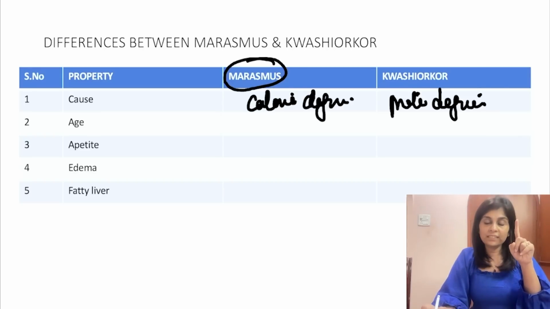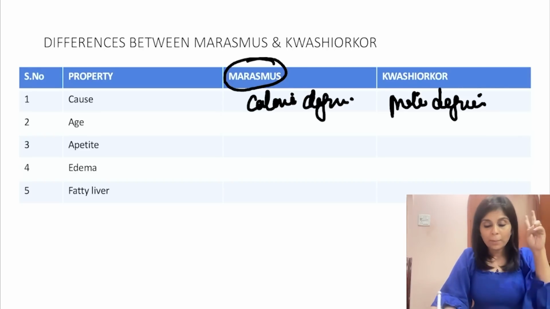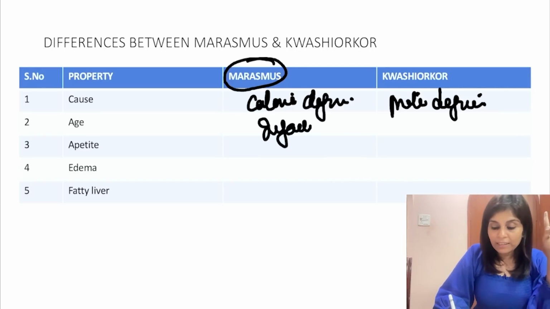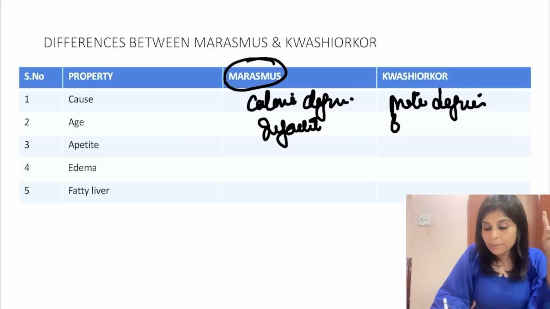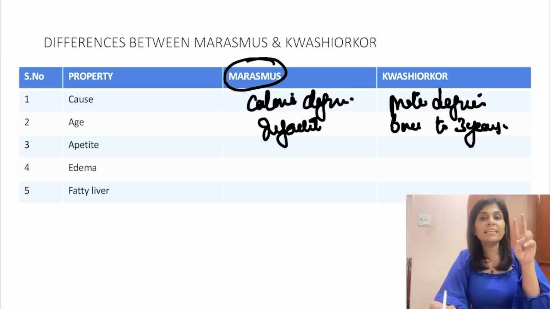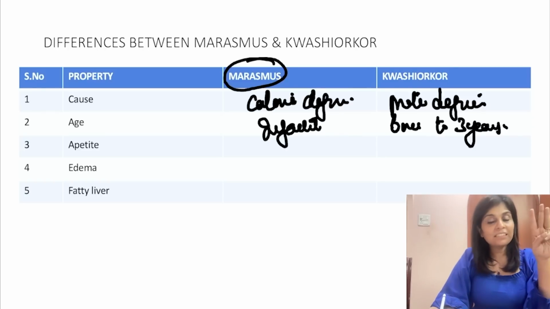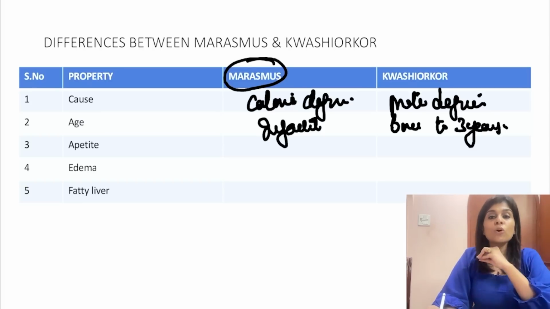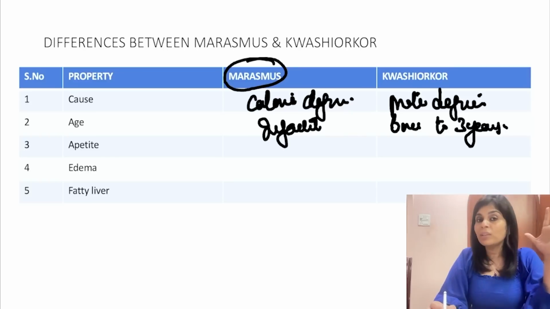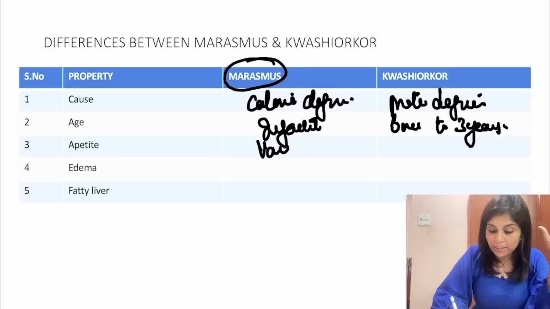That's the first difference. Second difference, age. Marasmus is very common in the infantile period. Kwashiorkor happens between 6 months and 3 years. Okay, that's the second difference. The third difference is interesting. It's about appetite. When the marasmic child is not fed at all, what do you think about the appetite? Voracious appetite.